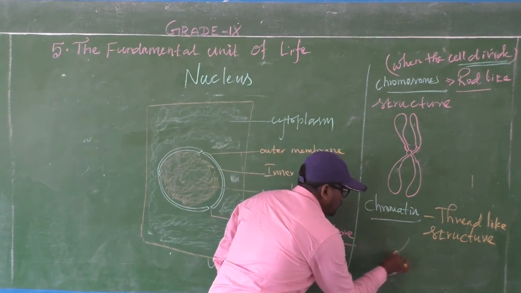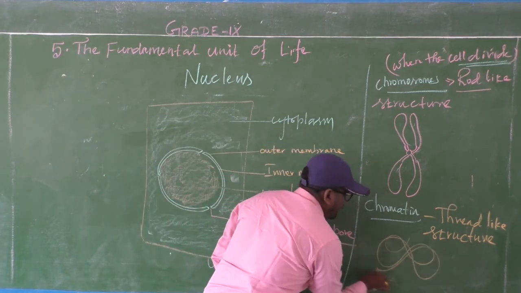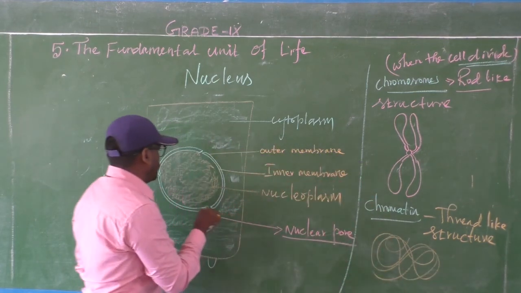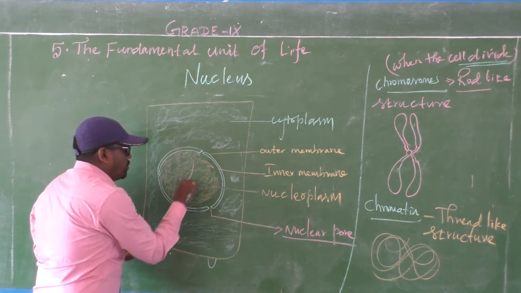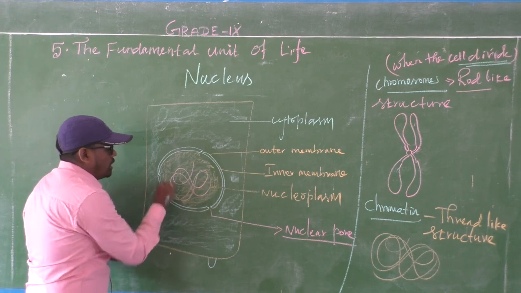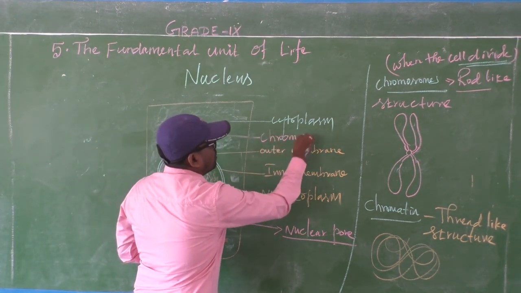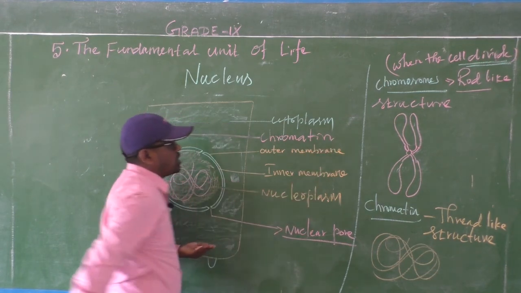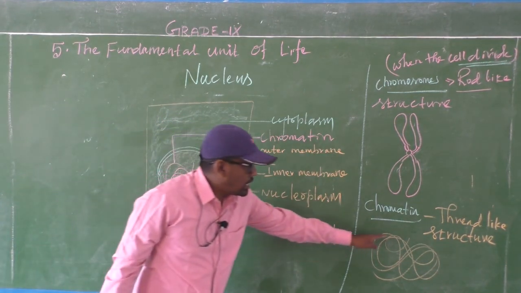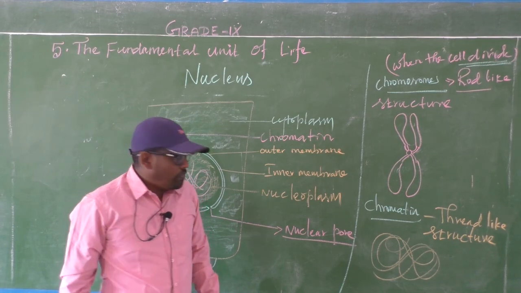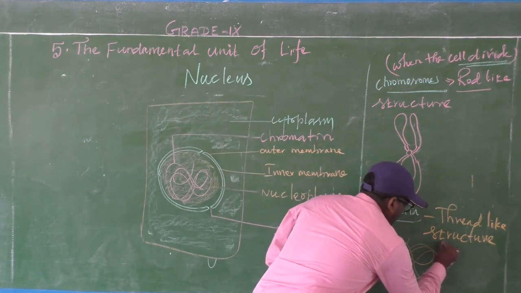For example, this is an entangled thread-like structure inside the nucleus. If you see a structure like this, that is called chromatin.